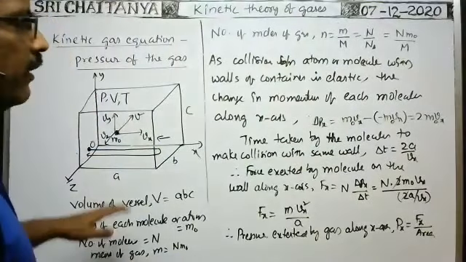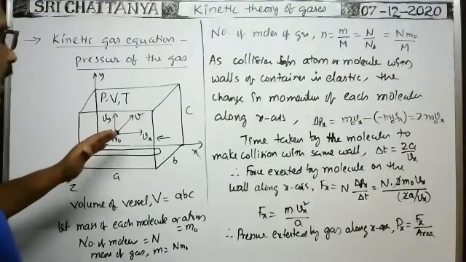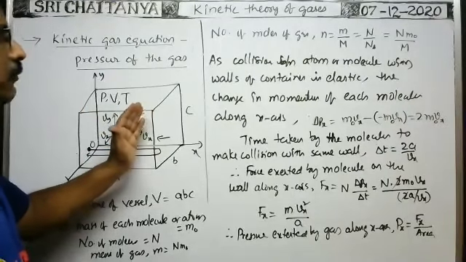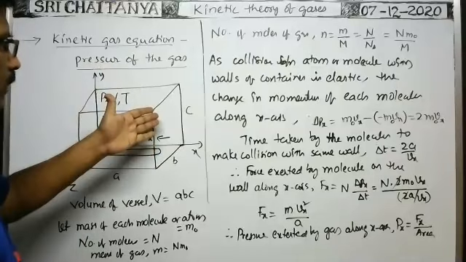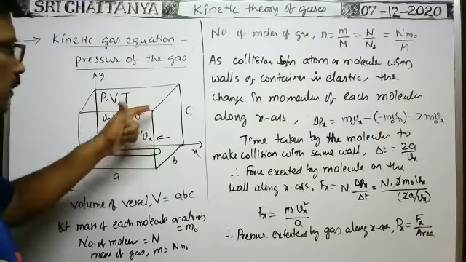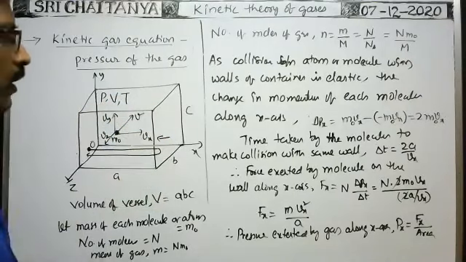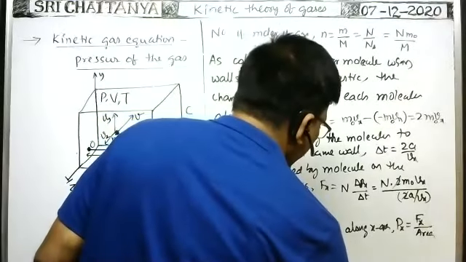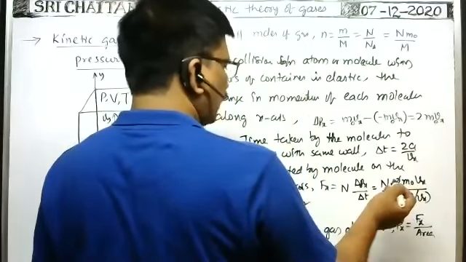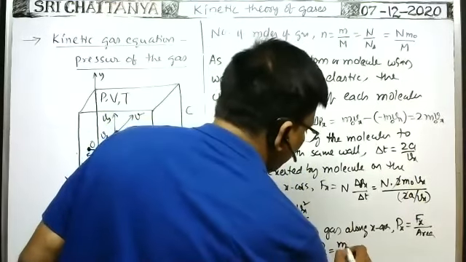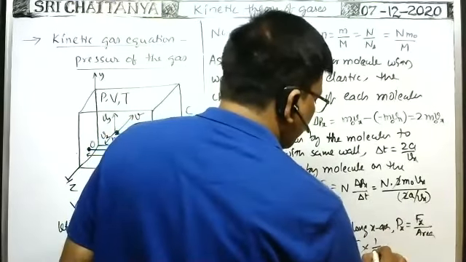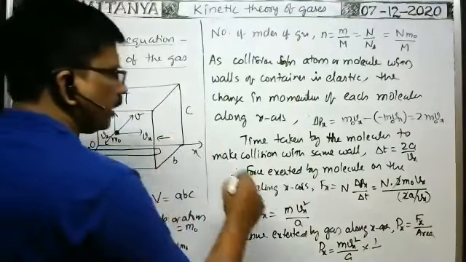What is the area of the vessel perpendicular to the x-axis? These molecules travel along this direction with velocity Vx and collide with the walls. The area of this wall is B into C. Therefore, pressure Px is equal to Fx, which is mVx square by a, divided by the area BC.